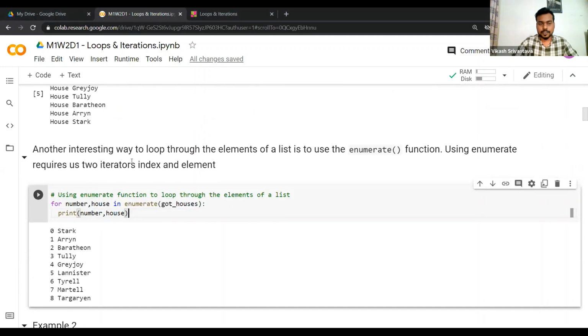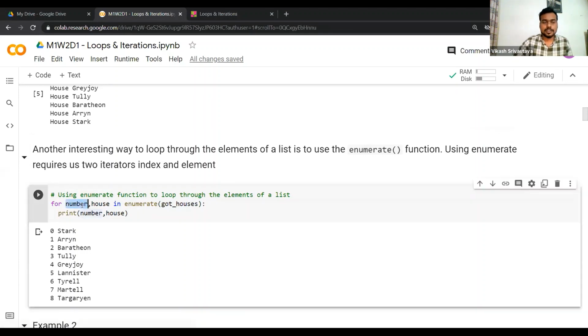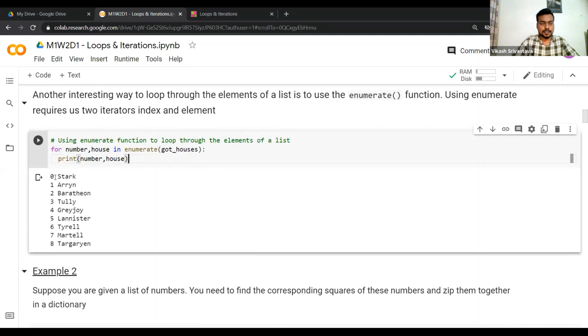The first thing here is that it requires two iterators whenever we're using enumerate. The first iterator is your index. This number will always correspond to the index of the element in the current iteration. The second iterator, which in this case is house, is the element itself. Let's go ahead and print this, and we'll be able to demystify what's happening. In the first iteration, number is essentially the index. What is the index of the first element? This is 0, because you know the indexing starts from 0 in Python.